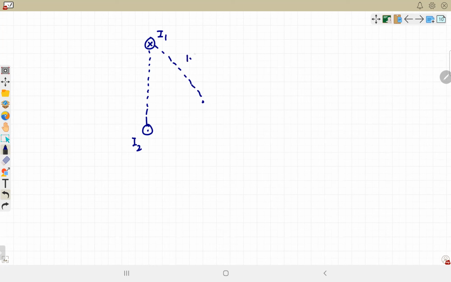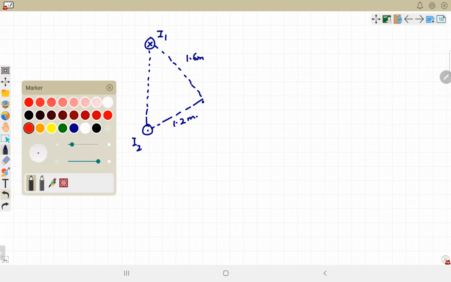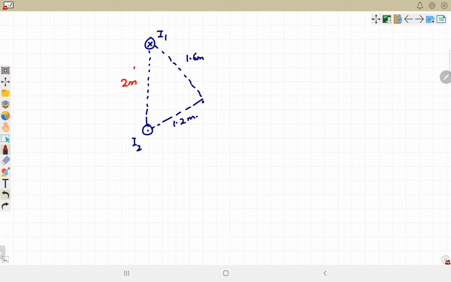It's not very clear, but here 1.6 meter, mathematically you can check. 1.6 square plus 1.2 square is how much? So 2 square. That means it will be a